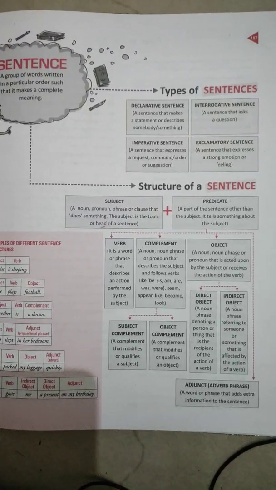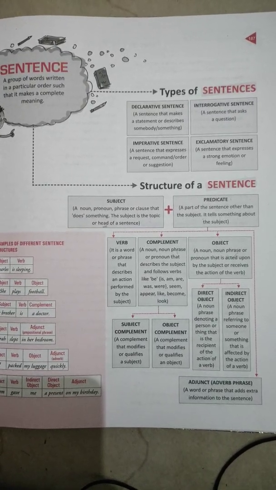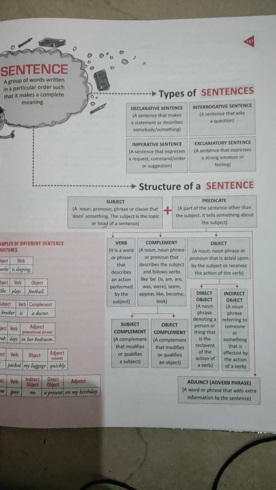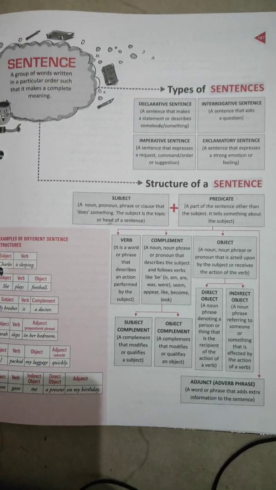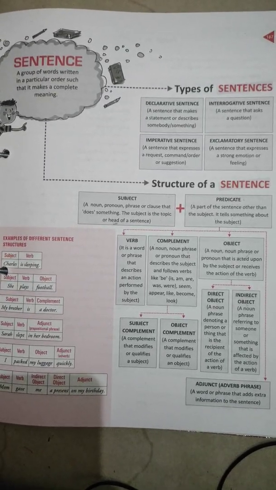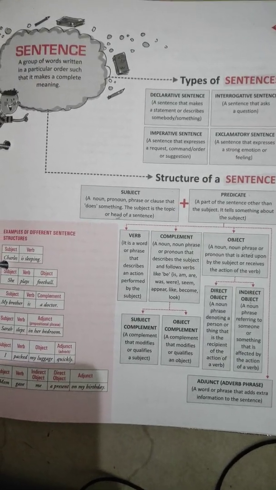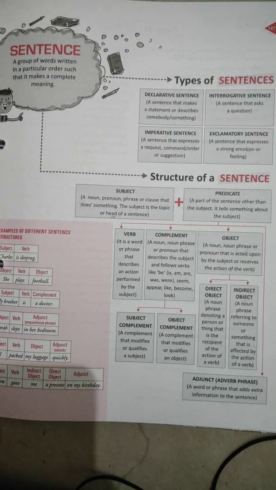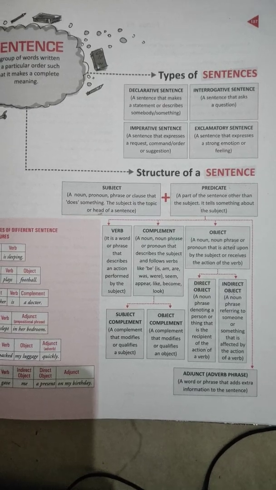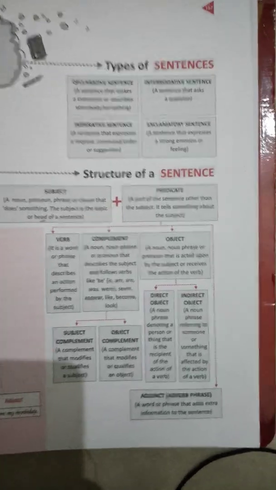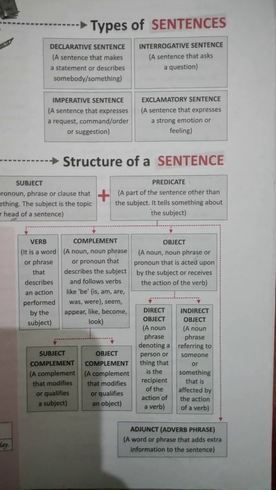Hello dear students, let us discuss sentence on page number 187 of your Compacta. According to the definition, a group of words arranged in such a manner which makes a sense is known as a sentence. You can also go through the definition given by your Compacta. So let me quickly discuss the types of sentences, because your exercises will be based upon all these things, so please pay attention.